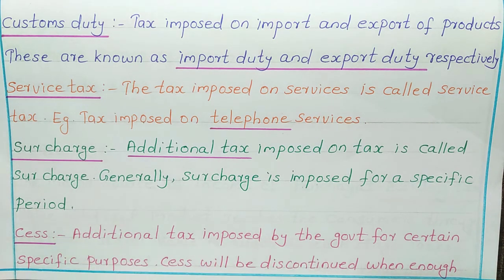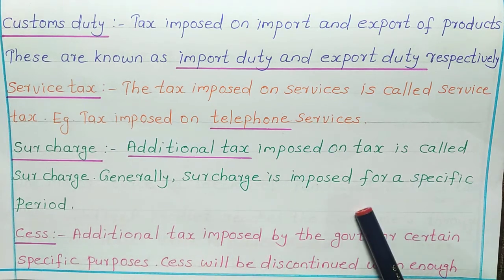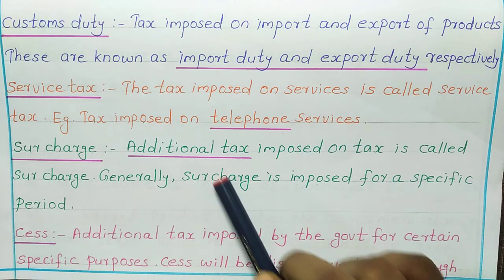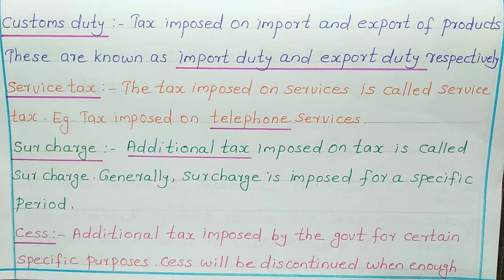Next one is surcharge. Additional tax imposed on tax is called surcharge. Generally, surcharge is imposed for a specific period. It is not for a long time, it is for a specific period, and surcharge is the additional tax imposed on tax.